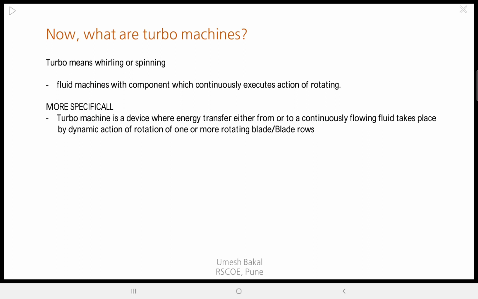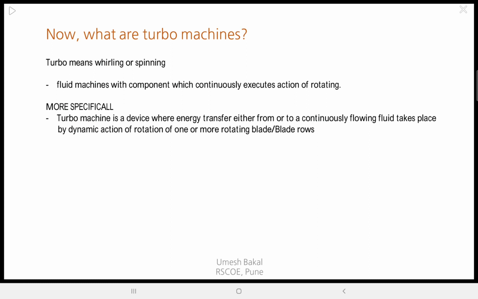So turbo itself means a whirling or spinning. So turbo machines are the fluid machines which have one component which continuously rotates, a component which continuously executes the motion of rotation.